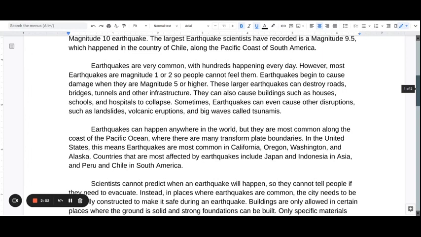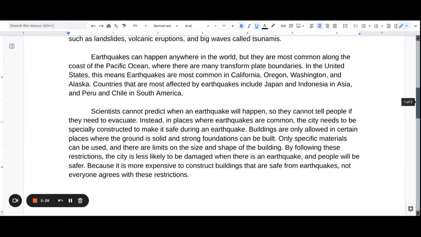Earthquakes can happen anywhere in the world, but they are most common along the coast of the Pacific Ocean, where there are many transform plate boundaries. In the United States, this means earthquakes are most common in California, Oregon, Washington, and Alaska. Countries that are most affected by earthquakes include Japan and Indonesia in Asia, and Peru and Chile in South America.